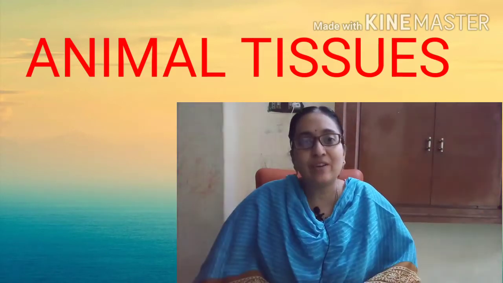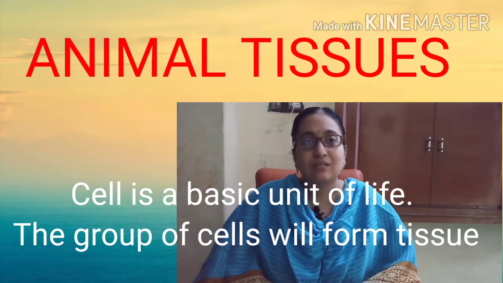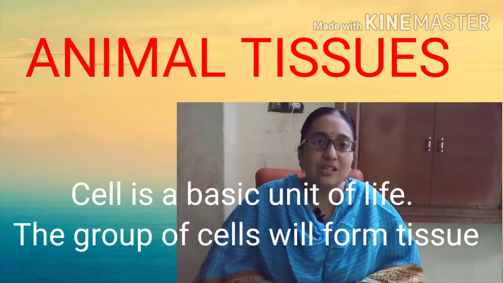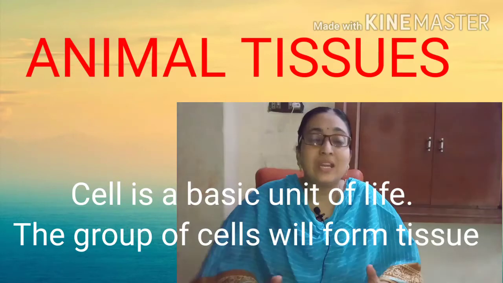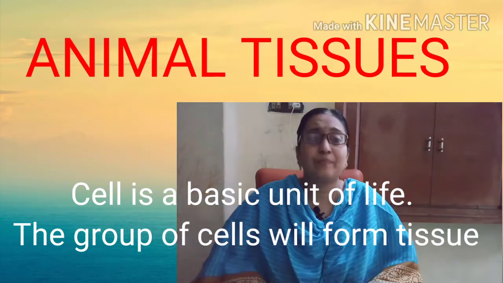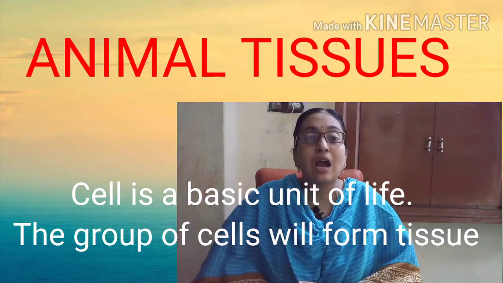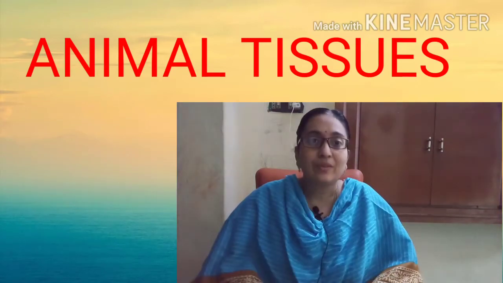So each and every living organism is made up of cells. Okay, as the plants and animals are multicellular, means they are made up of many types of cells, and the group of cells forms the tissues, and each tissue forms the organ.